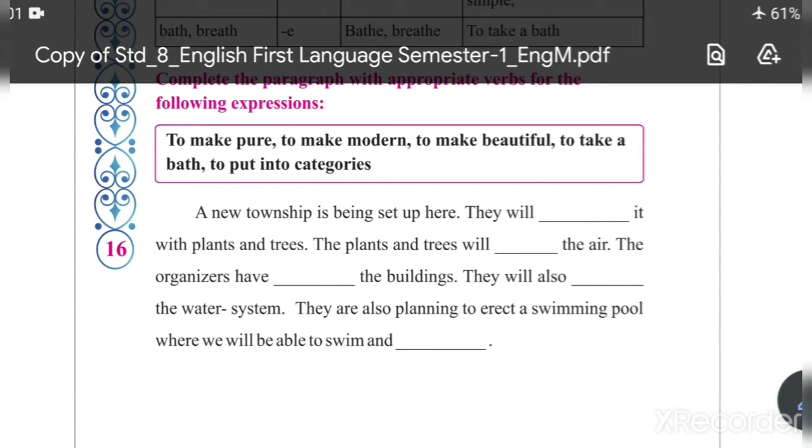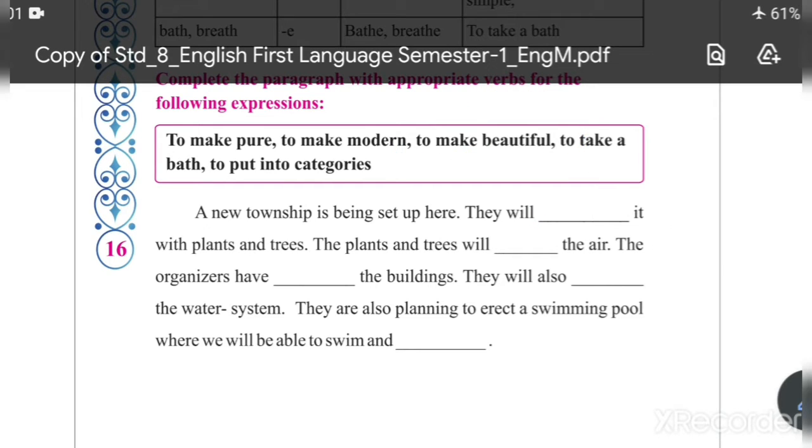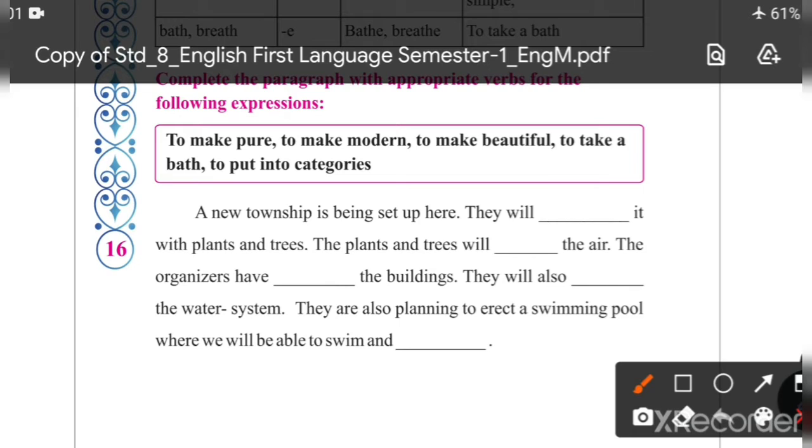A new township is being set up here. They will dash it with plants and trees. The plants and trees, what do they do? To make beautiful. To make beautiful. But you will not write to make beautiful. What is the verb for this word? Beautify. B-E-A-U-T-I-F-Y. Beautify. They will beautify it with plants and trees. Understood?